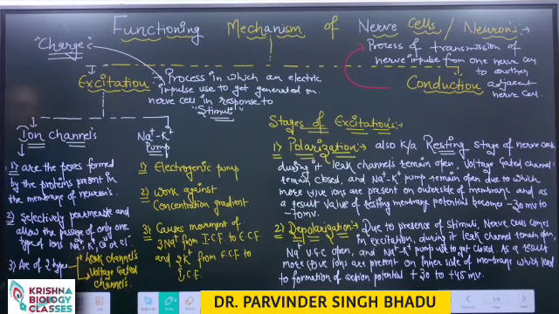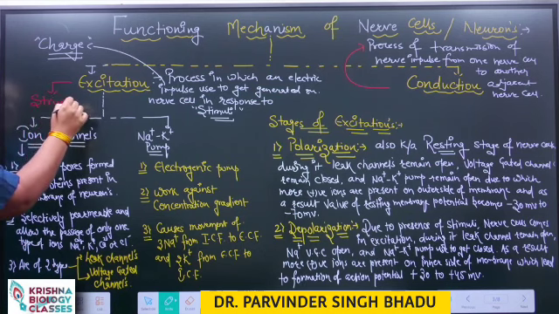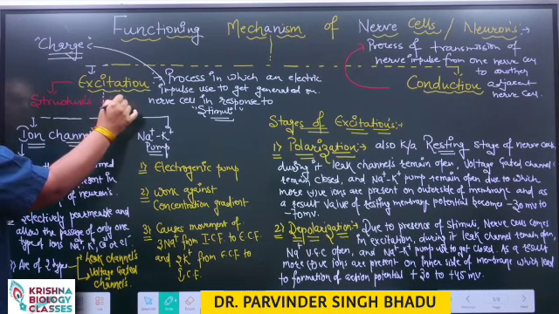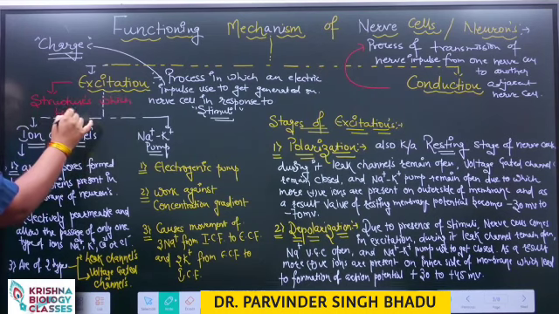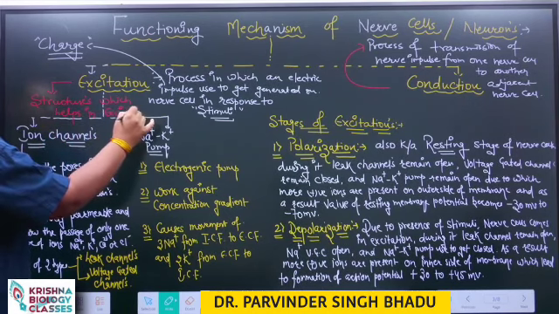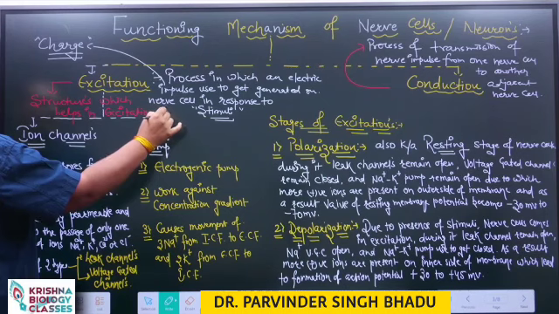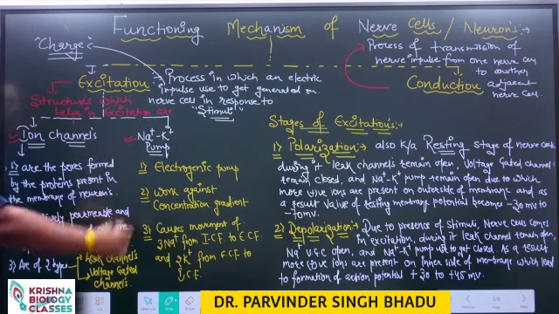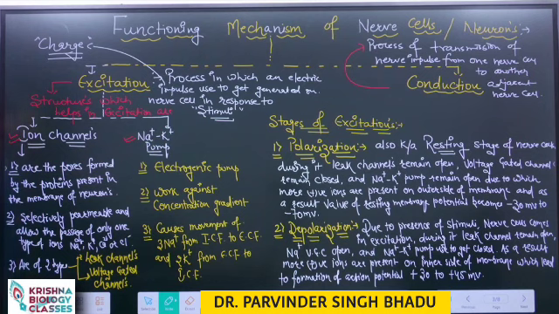Now, the structures which help in excitation are ion channels and the sodium potassium pump.